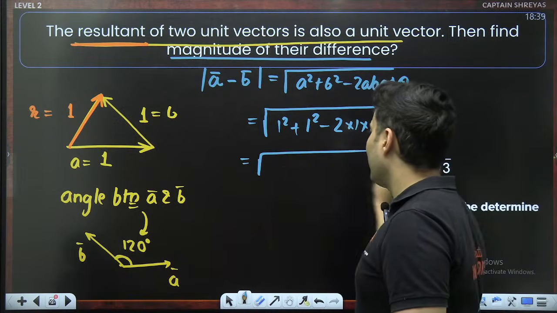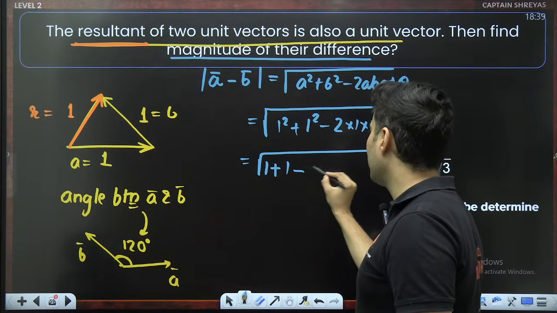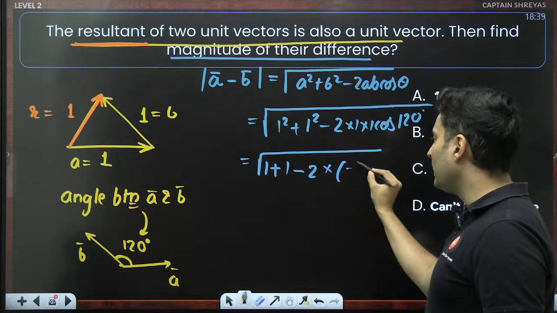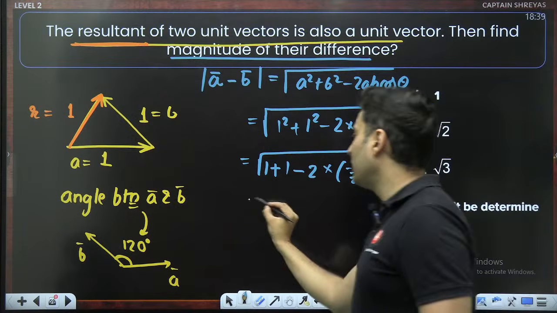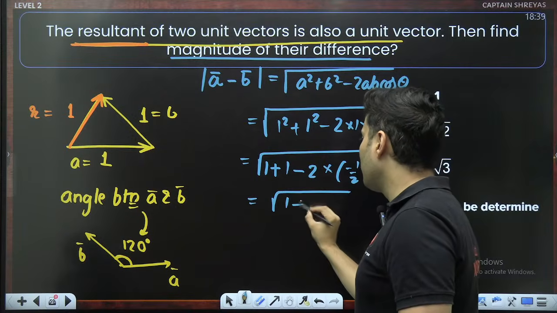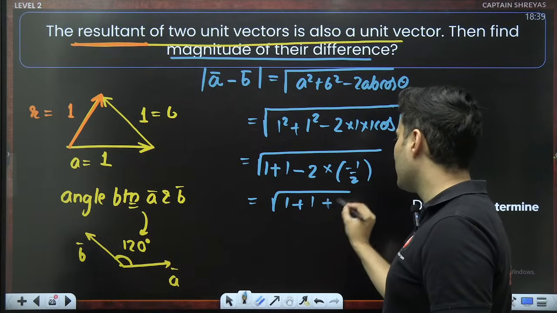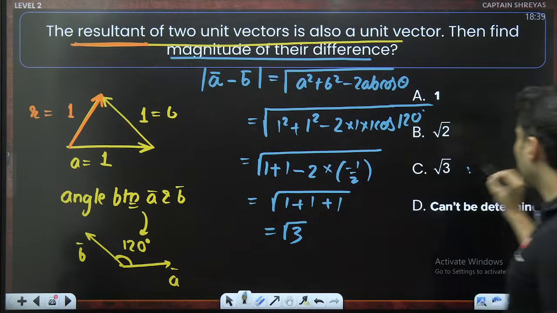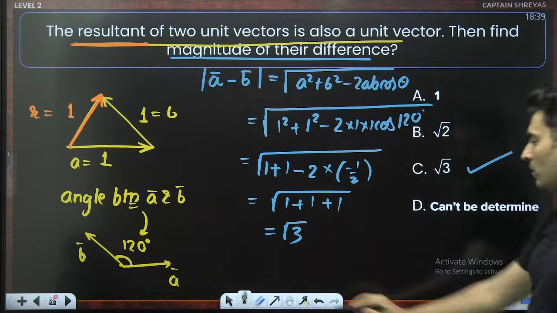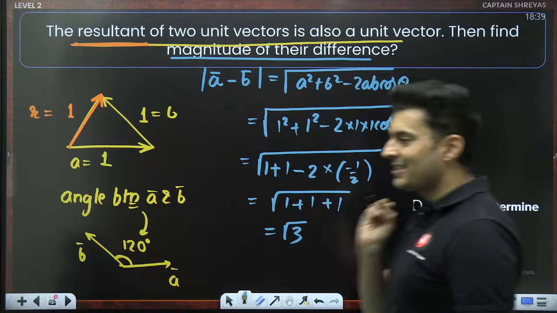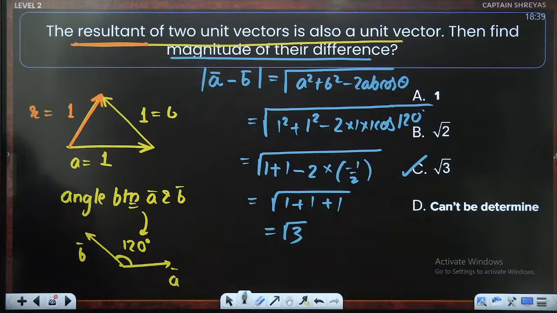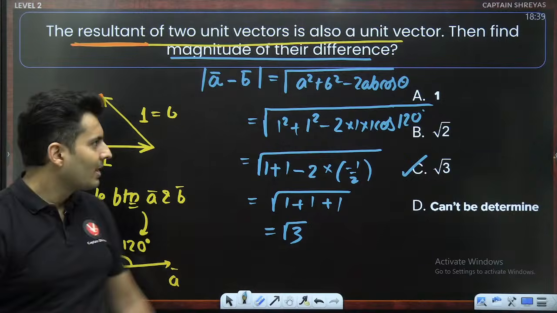So 1 square is 1, 1 square is 1, minus 2 into 1 into 1, cos 120 is negative half. So this will become 1 plus 1, minus minus becomes plus. So it will just become root of 3. Root of 3 is option number C. That is the correct answer. No, it is not D. It is not A. Many of you got it wrong.